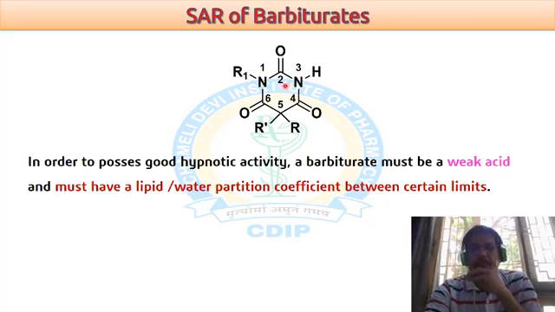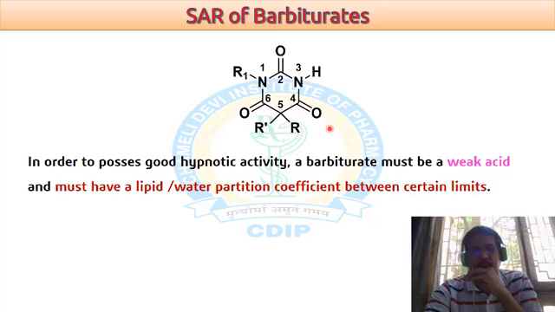Apart from that, this cyclic system has 3 oxo groups at the 2, 4 and 6 positions. So this core structure is also known as barbituric acid.